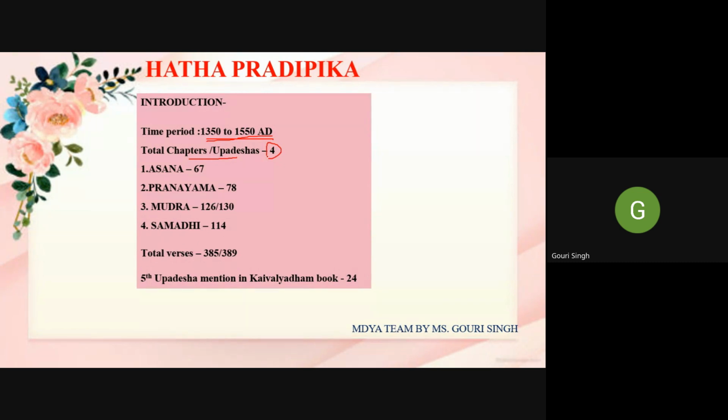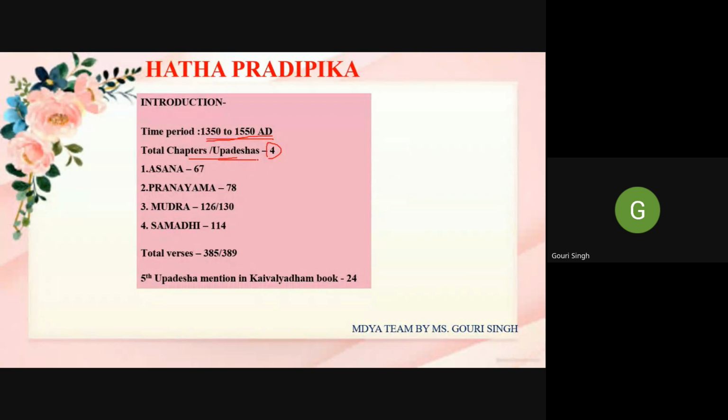So who can tell me of any other text where chapters are also called Upadesas? What is that text name? Yes, Siddha Siddhanta Paddhati. Very good. In the Siddha Siddhanta Paddhati, Guru Gorakshanath also calls the chapters Upadesas.